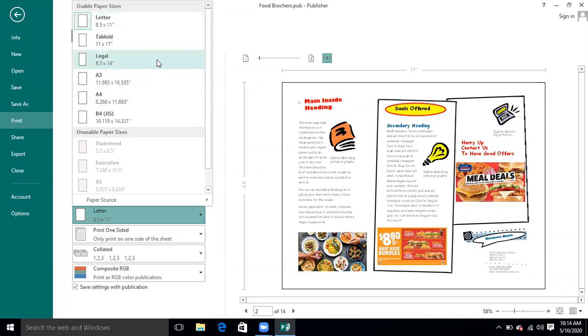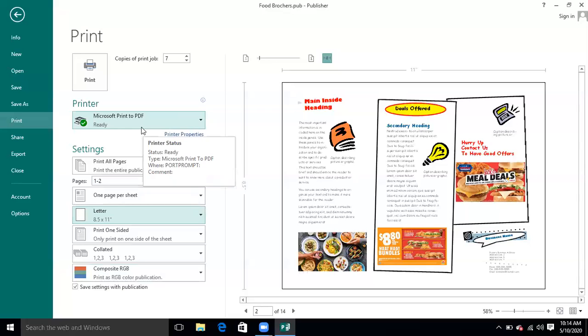But legal is a page which is basically a long page. If you are going to print on the long page, then you are going to select the legal page. Otherwise, you will take this letter. Letter is a very commonly used page, which is 8.5 by 11 inches. It means the length will be 11 inches and the breadth will be 8.5 inches.